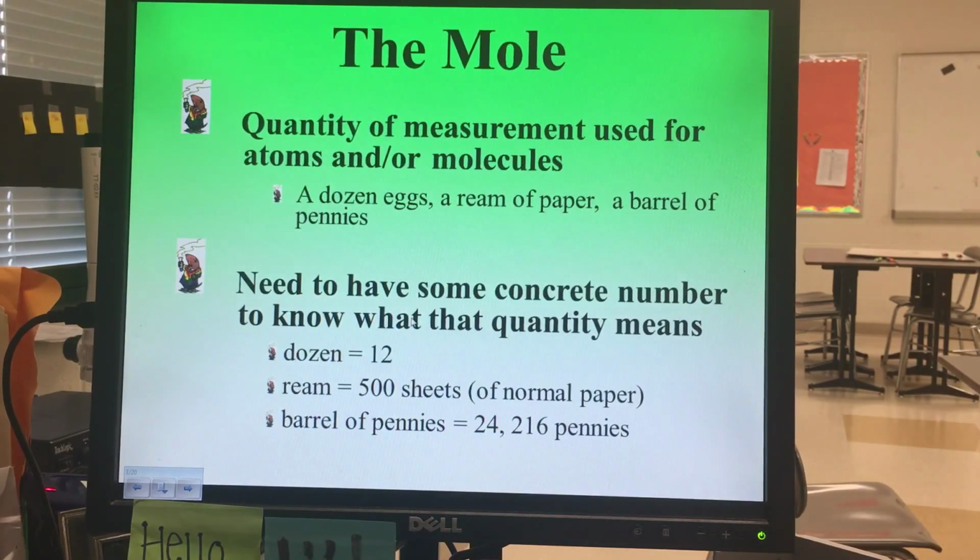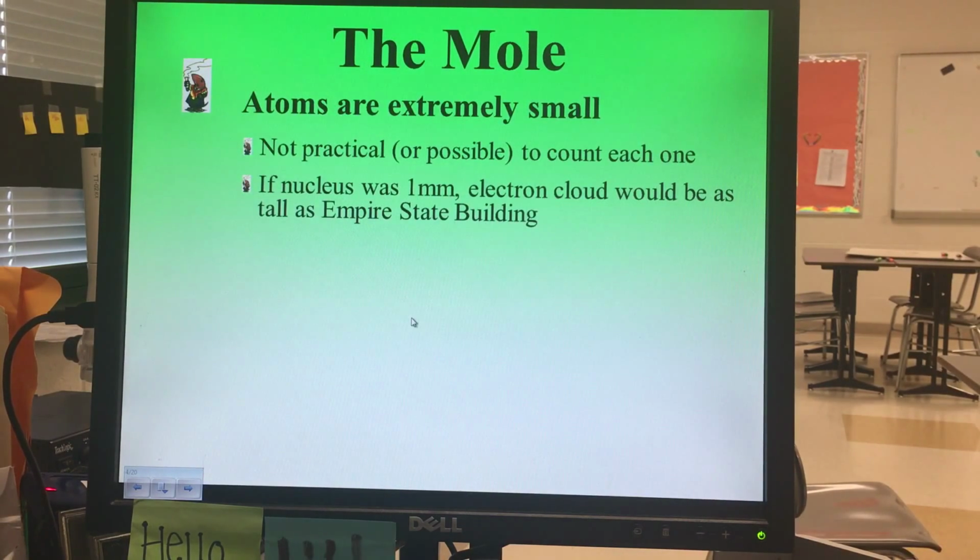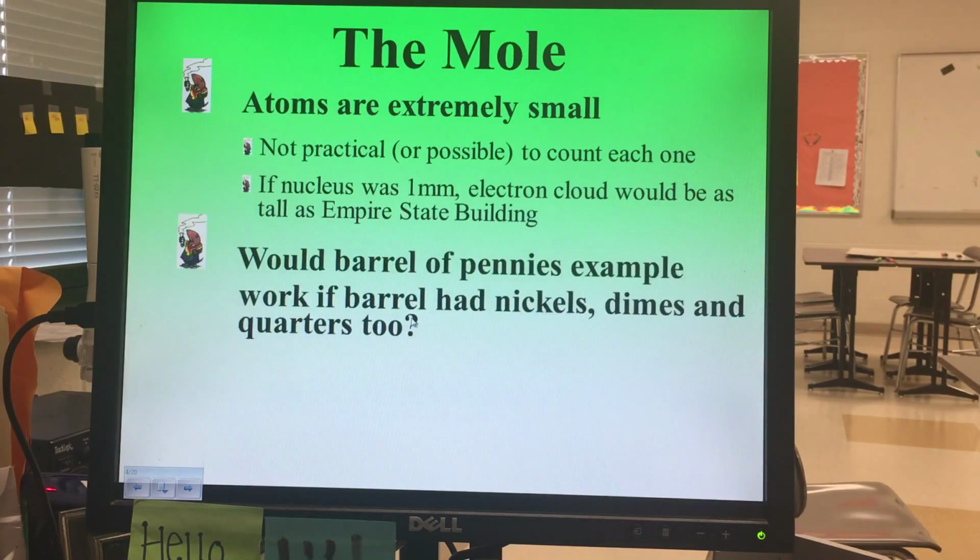A barrel of pennies, we can quantify this any way we want, but let's say that we determine that a certain barrel of pennies had 24,216 pennies. We could say that's one barrel. So if I told you you had 3 barrels, you could easily figure out how many pennies that is. If I said you had half a barrel, you could figure out how many pennies that is. So we can use these names to simply represent a number. In this case, we're going to be using this to talk about these things that we've been calling particles or atoms. It's not practical. In fact, it's not even possible to count each one in any given substance or any type of matter. The size of these things is just way too small.